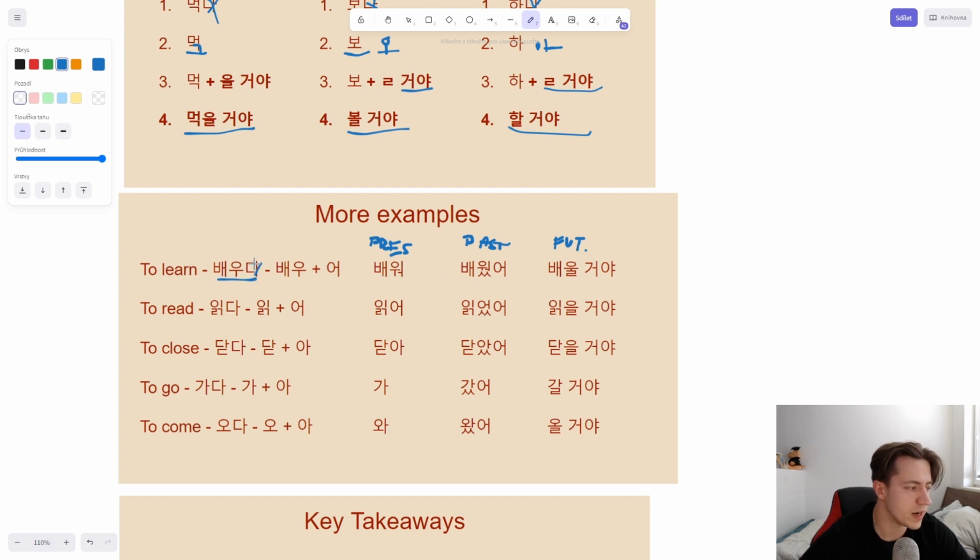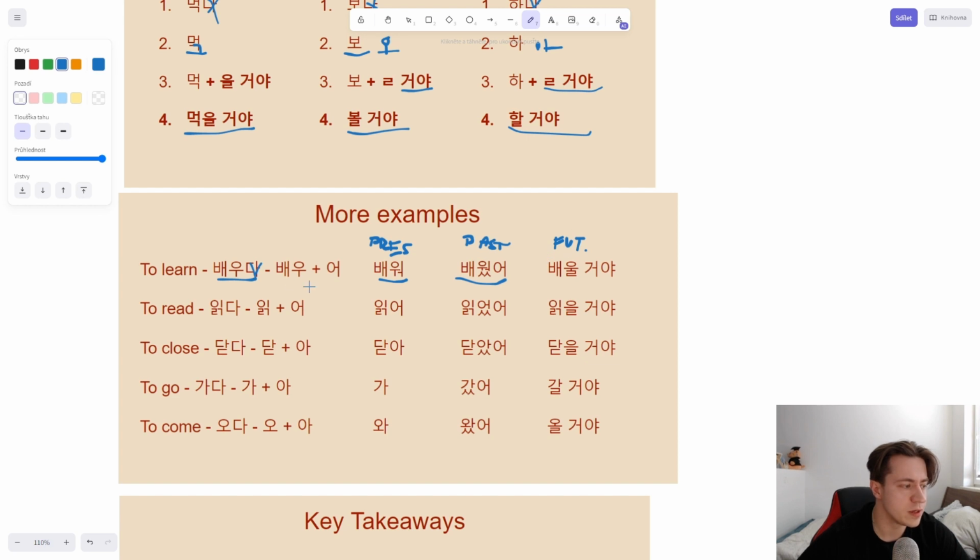Okay, so here we have to learn, beuda. We remove da, obviously. We are left with beu. Is this a or o? No, it's u, so we add o, and we create bewo. Past tense, bewoso. You should already know that by now. It's really easy, the past tense.